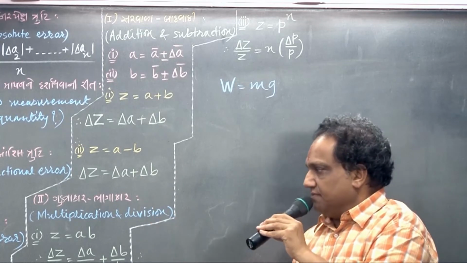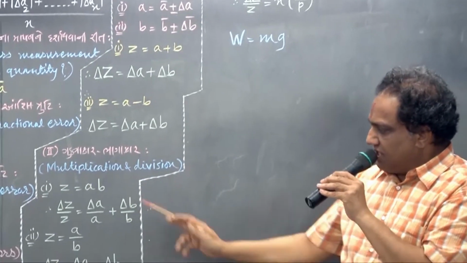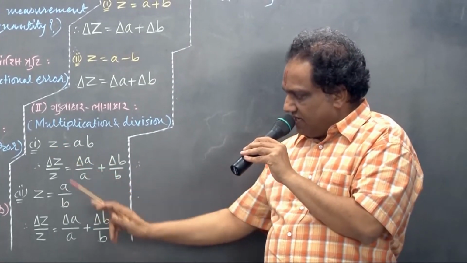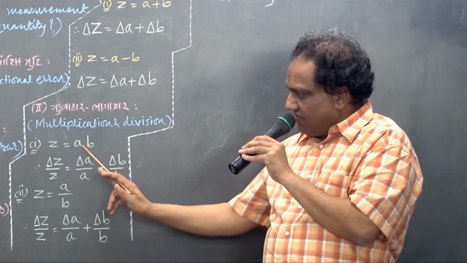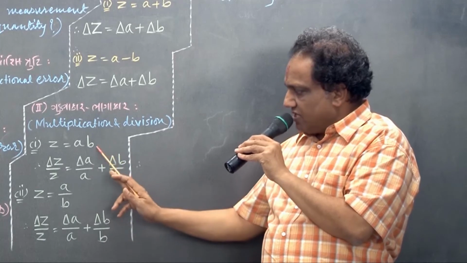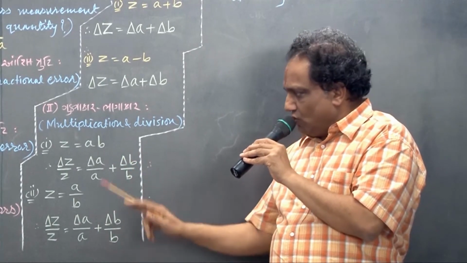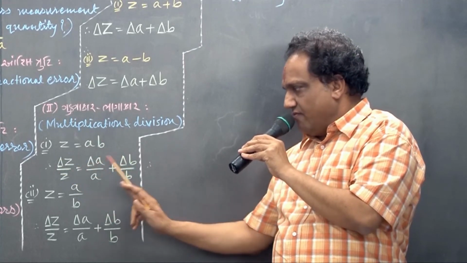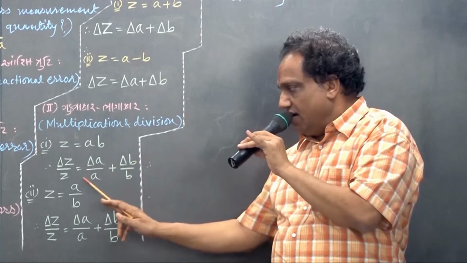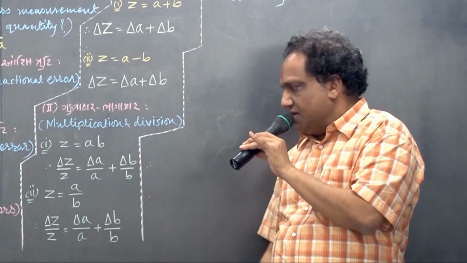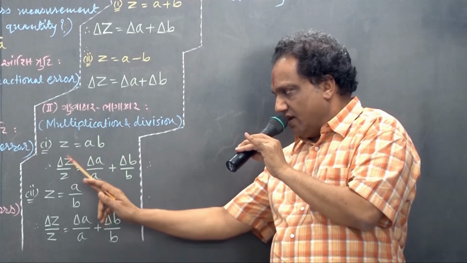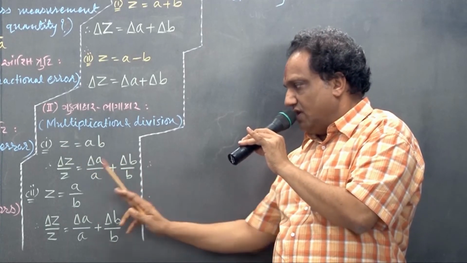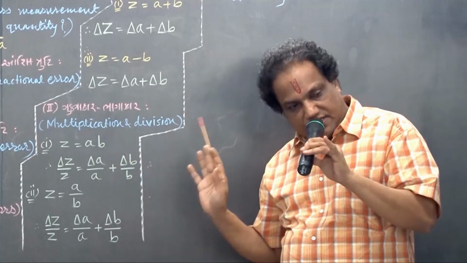Got it? Then, for multiplication and division, see the rule. If Z equals A into B, then the fractional error in Z is written this way: delta Z upon Z equals fractional error in A, delta A upon A, plus fractional error in B, delta B upon B. Though it is A into B, while finding maximum fractional error, we must add the individual relative errors.